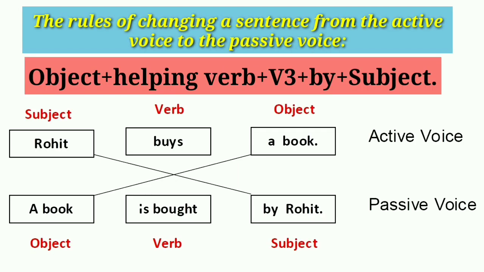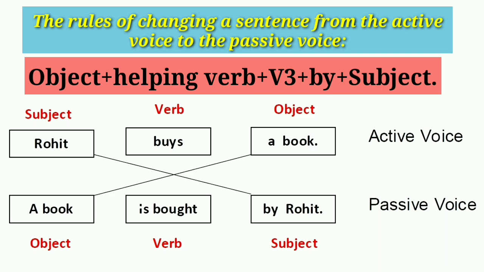Transformation of sentences from active voice to passive voice. Remember that only transitive verbs can be changed to the passive voice, since transitive verbs have an object. When we change a sentence from the active to the passive voice, the object of the active voice becomes the subject of the passive voice, and the subject of the active voice becomes the object of the passive voice.